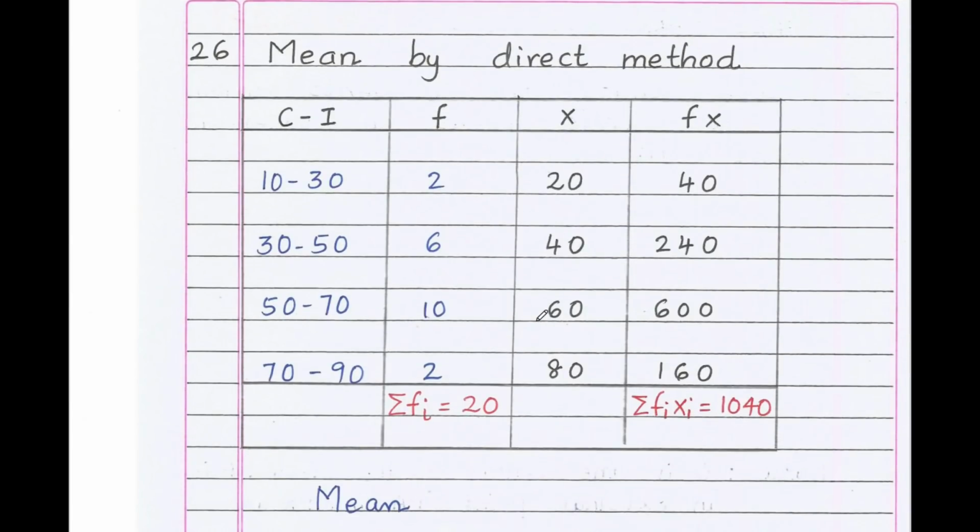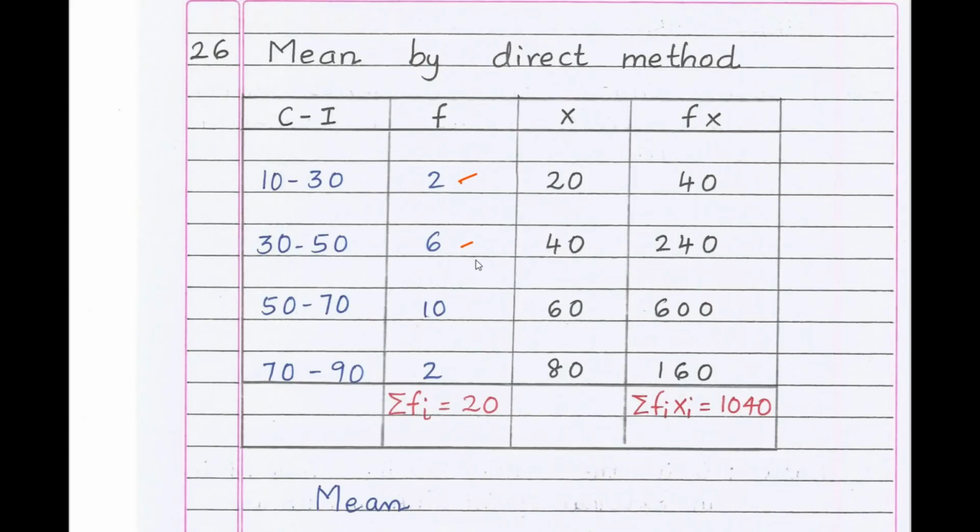Next, mean by direct method. Given the class interval and frequency, you need to find the class mark and also the sum of frequencies, sigma fi, that is 2 plus 6 is 8, 8 plus 10 is 18, plus 2 is 20. Now how to find the class mark? Class mark is upper limit plus lower limit by 2. 10 plus 30 by 2, what you get? 40 by 2 is 20.